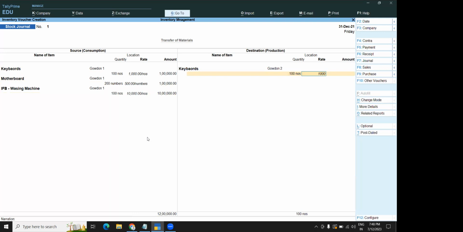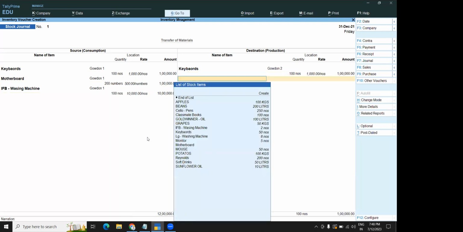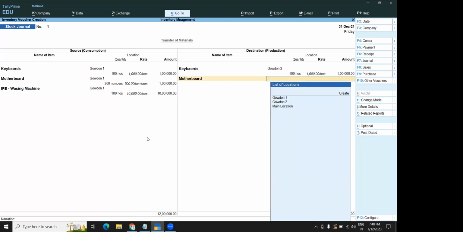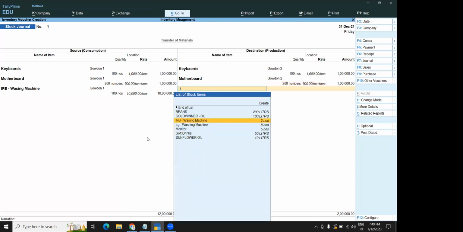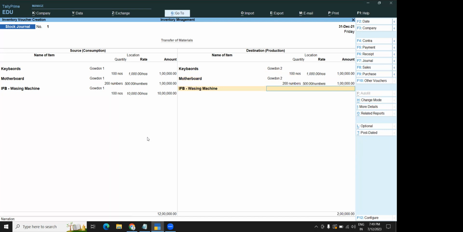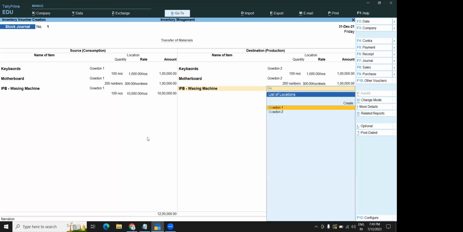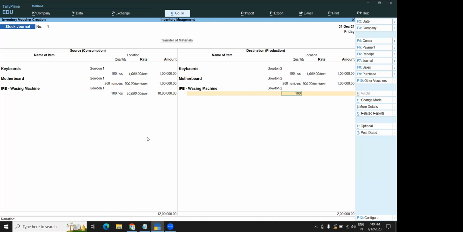Stock quantity, stock rate, quantity and rate, items, everything will be the same here. Only the godown will be different. That's all. Rest of the things, everything you should take the same, no difference. All the names will be the same. Quantity will be the same. Rate will be the same. Everything is the same except your godown.